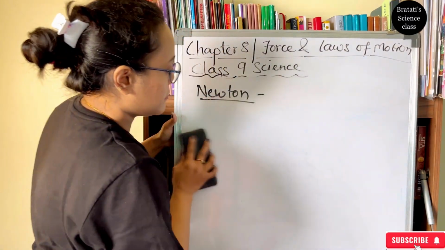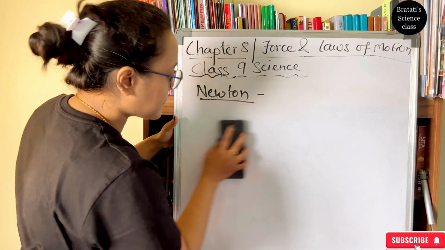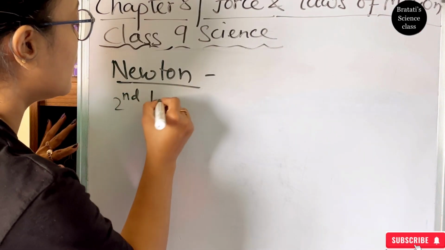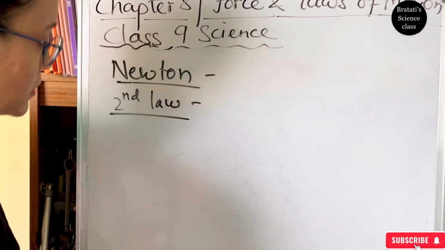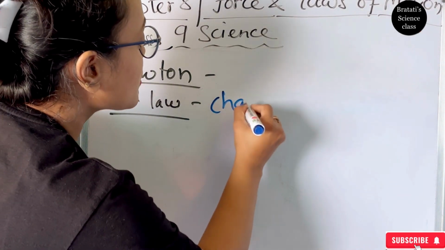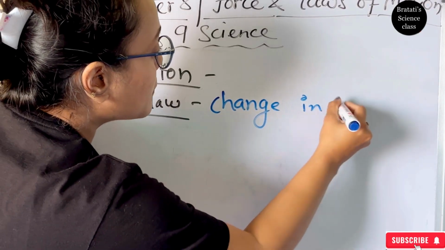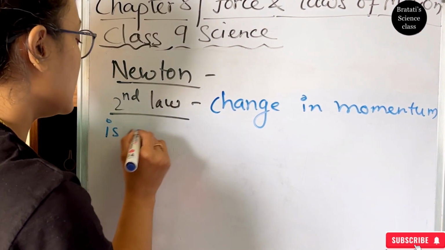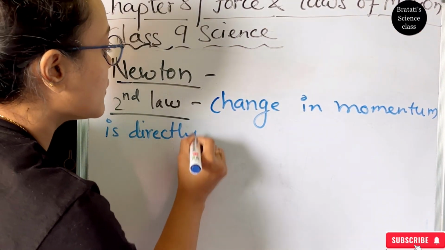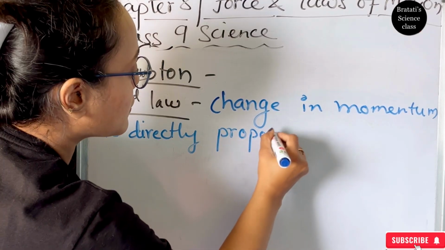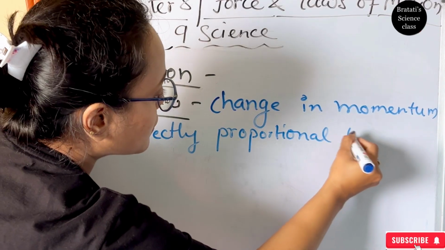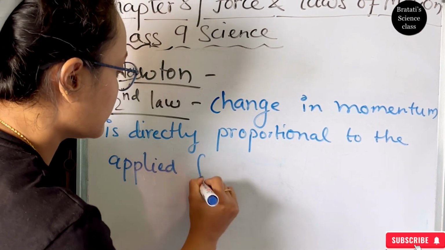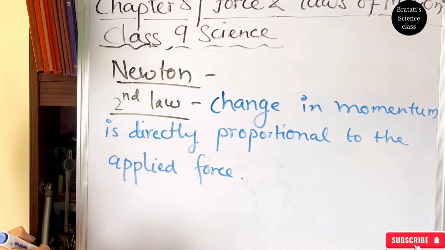And this momentum is proportional to the force applied on the object. This is the second law. The second law of motion is: the change in momentum is directly proportional to the applied force. So this is the second law of Newton.